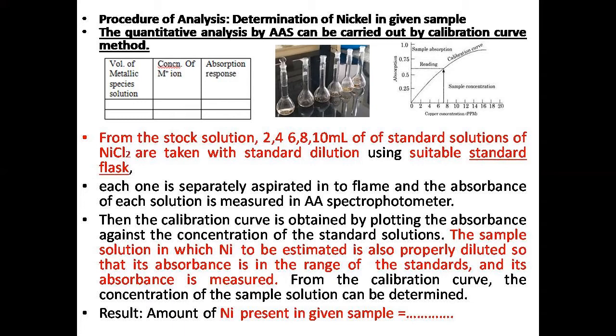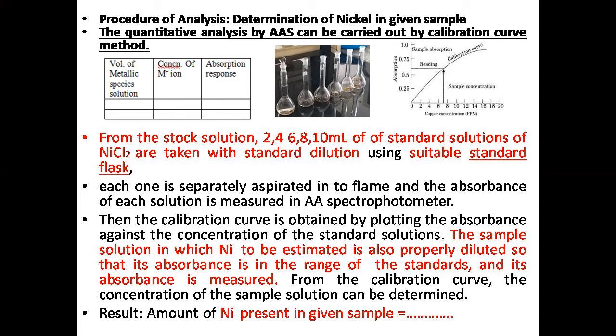Here, this is the sample tabular column where you are taking the solution in different volumes, 2, 4, 6, 8, 10, like that, and the concentration of that ion in each one, with proper dilution. Then the absorption of each one you are recording in this column. Sample one I am showing here. In the same way, the sample is already in the diluted form. Its absorption also needs to be recorded using the instrument, like the process you have carried out in case of standards.